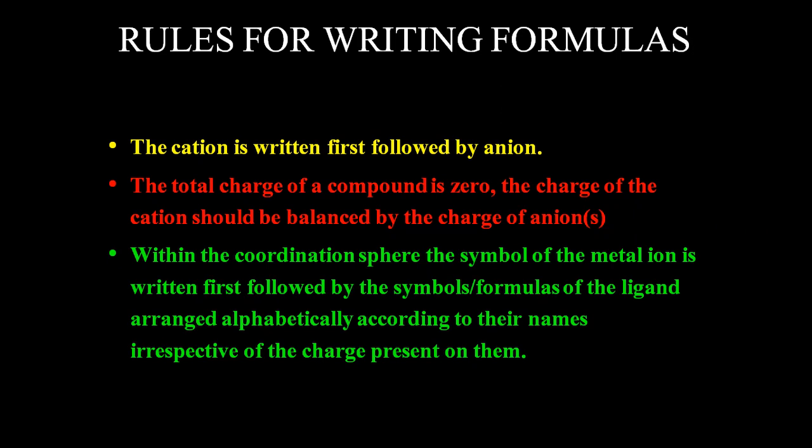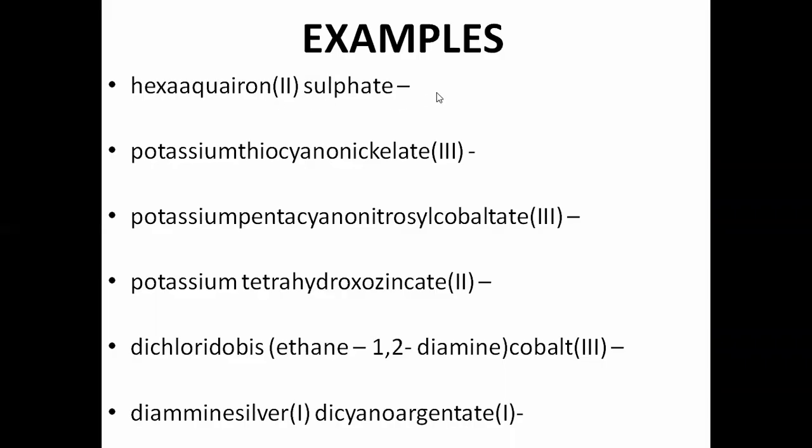That is the part where most of the students go wrong. While writing the formula, they don't check the charge. The charge has to be 0. Cation and anion must have equal and opposite charge. And within the coordination sphere, always remember that metal is written first. While naming, metal is written second, ligand first. But while writing the formula, metal first, then ligand second, and we arrange the ligands in alphabetical order only, irrespective of their charge.